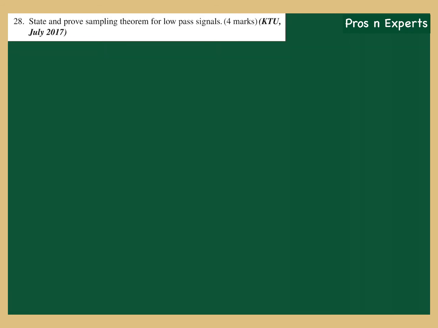Okay, so the statement of the sampling theorem states that a band limited signal can be sampled at a sampling frequency fs and can be reconstructed faithfully from its samples if and only if the sampling frequency is greater than or at least equal to 2 times the maximum message frequency. Okay, so this is the sampling theorem.